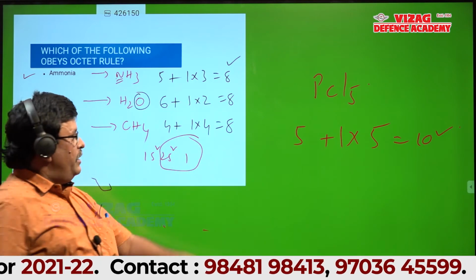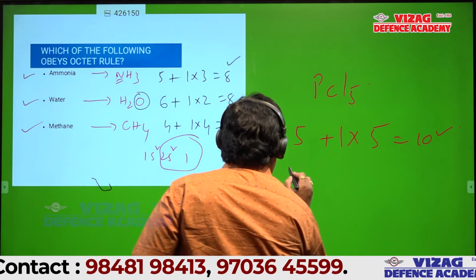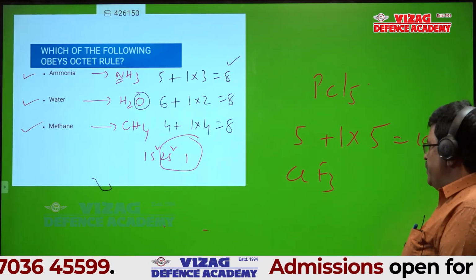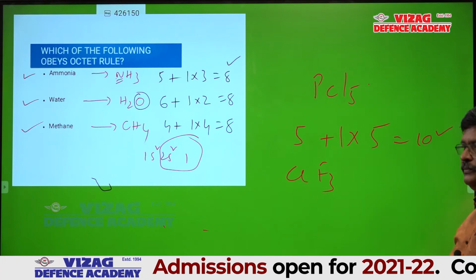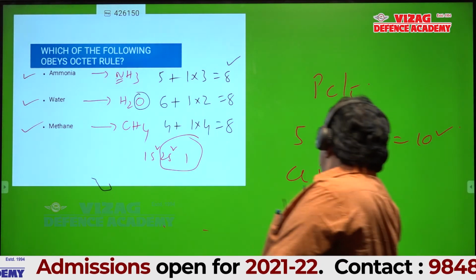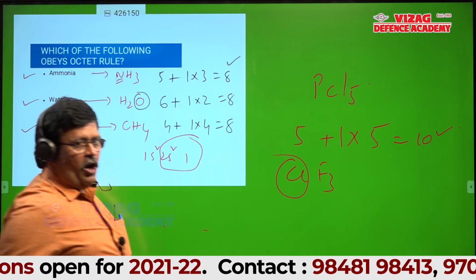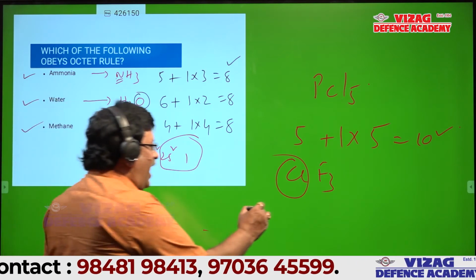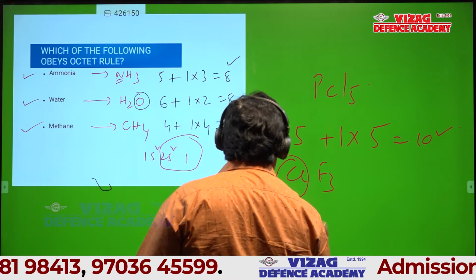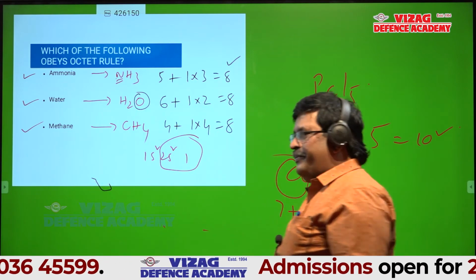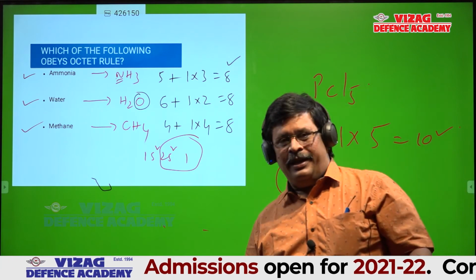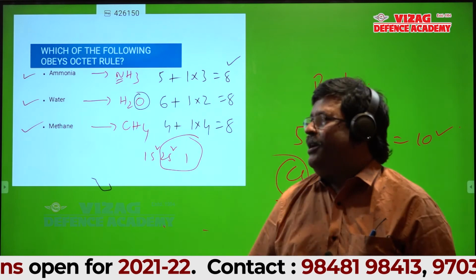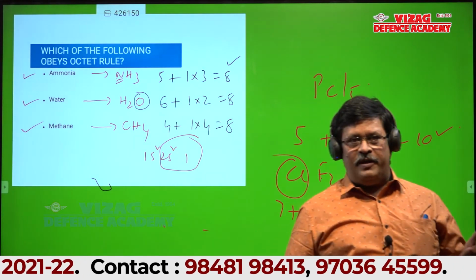If chlorine is a central atom, see this example ClF3. Is chlorine here a central atom or bonded atom? Central atom, so 7. Fluorine here is bonded atom. That means when it is a central atom, we should take the valence electrons, but when it is a bonded atom, we should take the electrons required for octet. That's excellent, Mohan. Now I'll generalize.